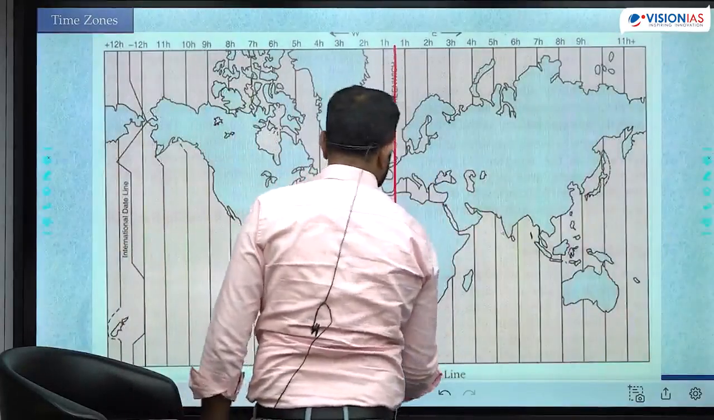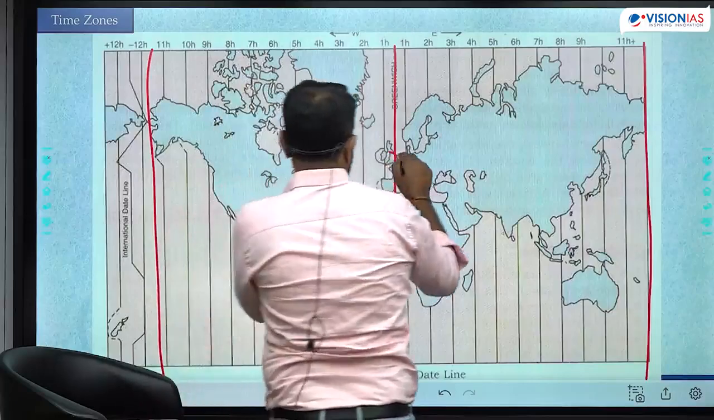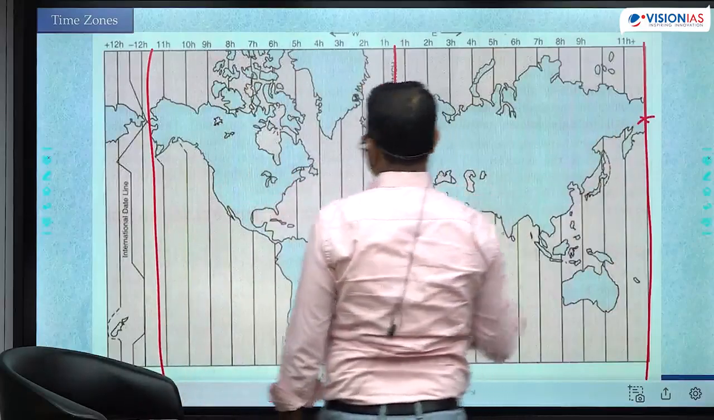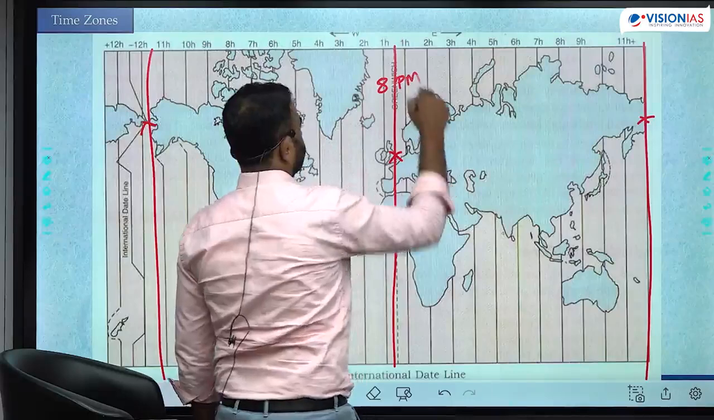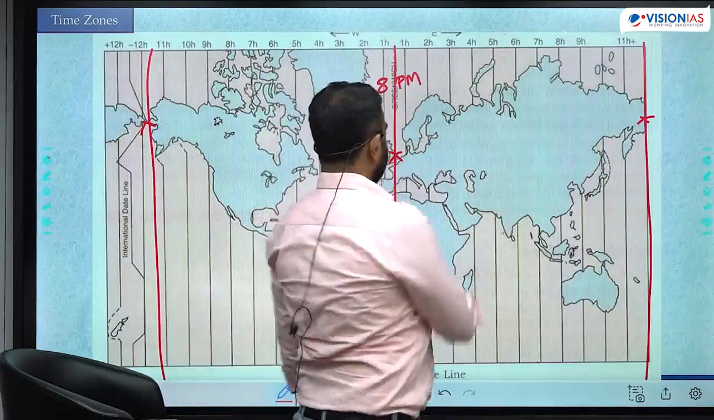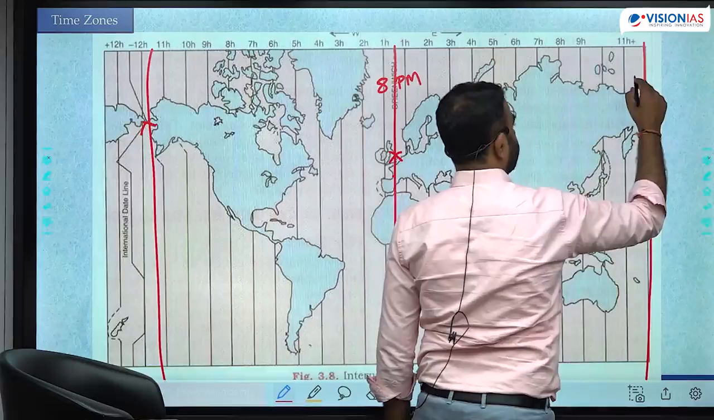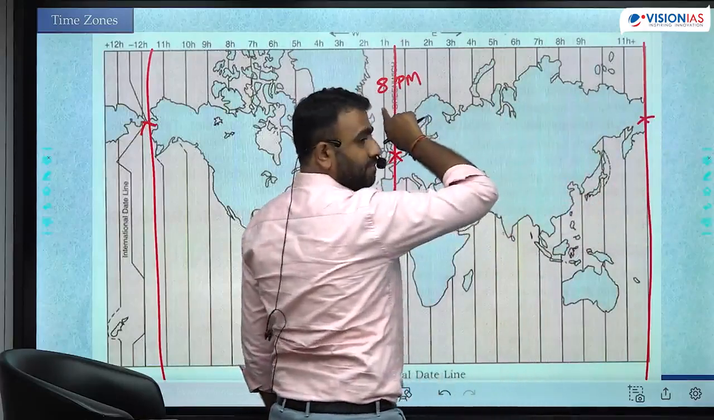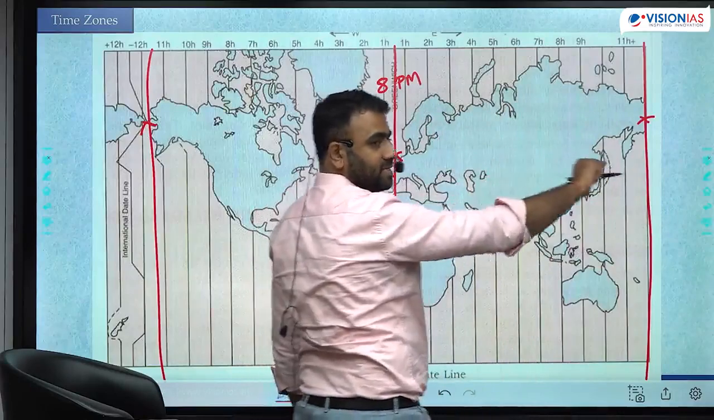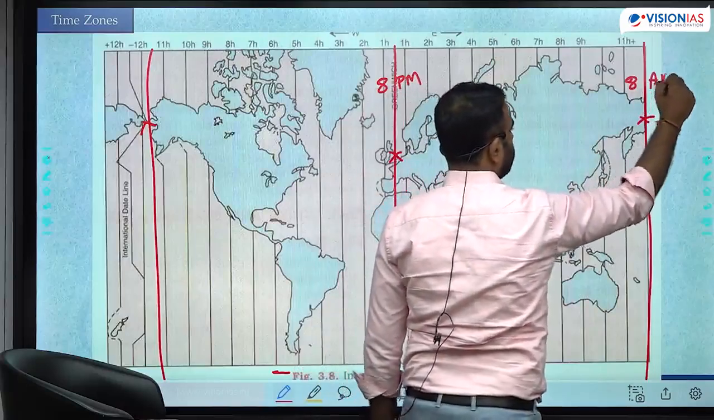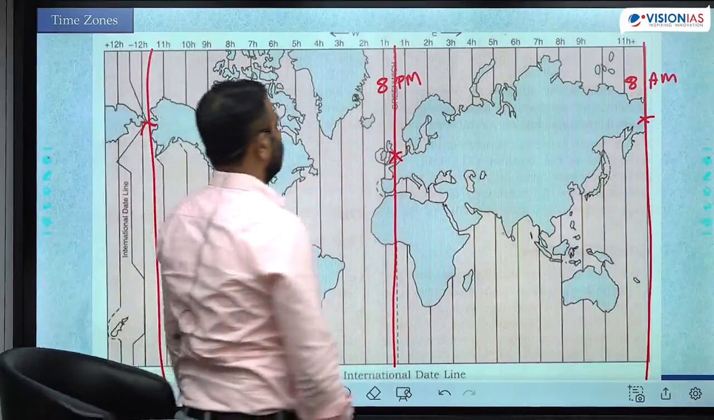Let's take 3 locations. Okay, this is UK, this is Siberia, this is Alaska. Okay, let's say UK, the time is 8 p.m. 12 hours of difference, 180 degree. What is the time in Siberia? This is 8 p.m. 12 hours towards the east, add. Towards the east, add 12 hours, you are at 8 a.m. रात में 8 o'clock, so next 12 hours add कर लो, 8 a.m.